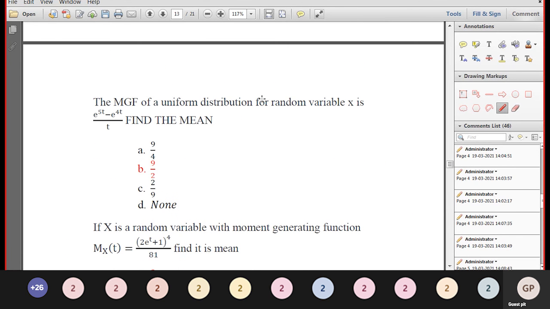Now, the MGF of the uniform distribution of the random variable x is given by e to the power 5t. What is the MGF of uniform? E to the power bt minus e to the power at divided by t into b minus a.